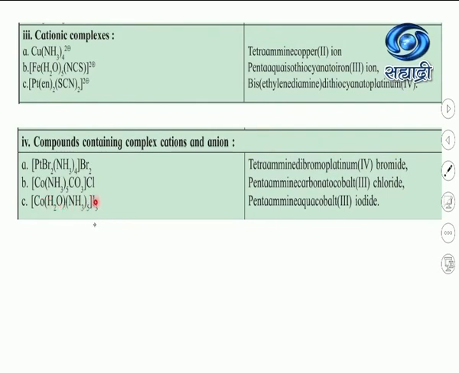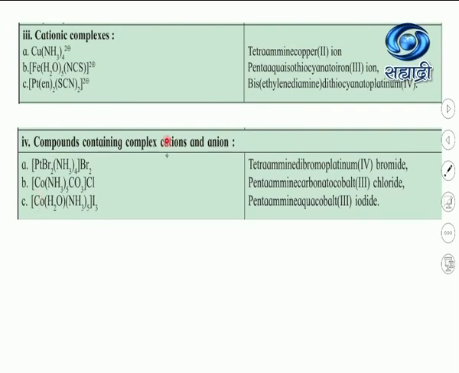[Co(H2O)(NH3)5]I3, which means the iodide anion is there. Now there are two ligands, amine and aqua. Both start with A, but Am comes first, so we write pentaammine, then aqua, then the name of the metal, cobalt, then its oxidation state in a bracket, and then the word iodide. If you observe all these three examples, we write the name of the metal as it is. We are not going to change its ending. Yes, we write cobalt as it is.